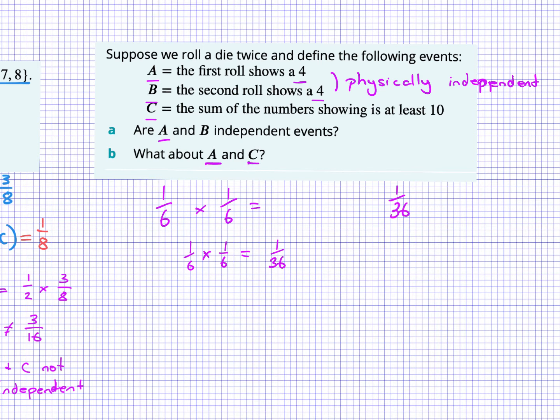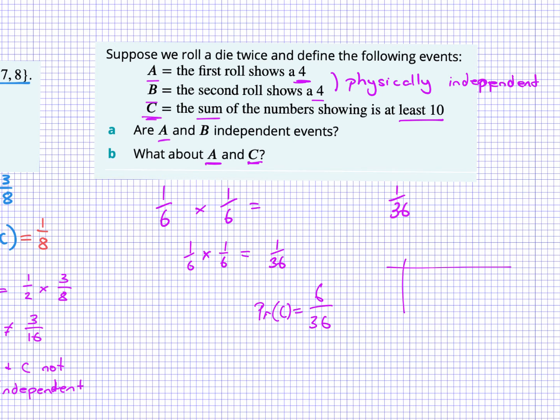Now, what about A and C? So A and C: A is the first roll showing a 4, and C is the sum of the numbers showing is at least 10. If we drew a two-way table for this roll, we would know that there were 6 results that add to 10. So we have C is a 6 out of 36 chance.